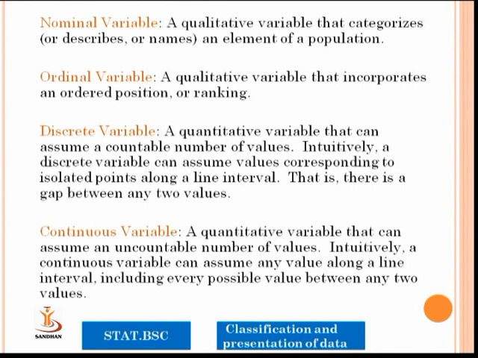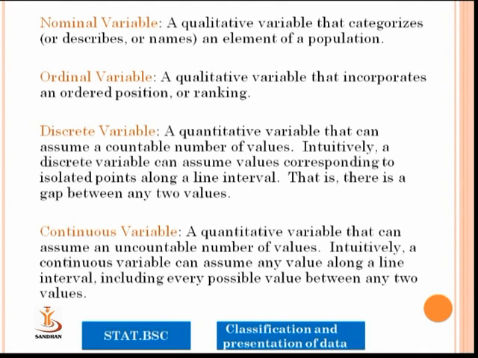Ordinal variable, a qualitative variable that incorporates an ordered position or ranking. Who stood first, who stood second in the competition. This kind of information or data is considered in the ordinal variable kind.